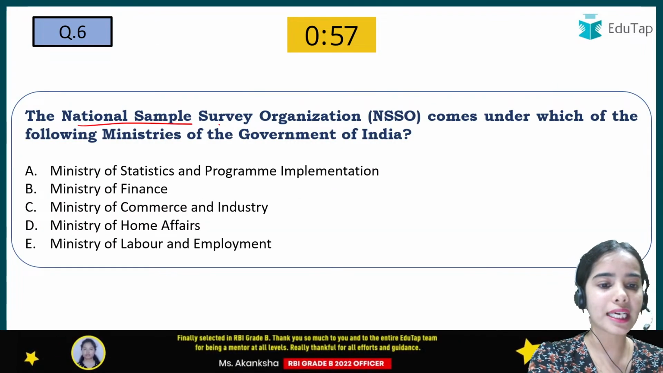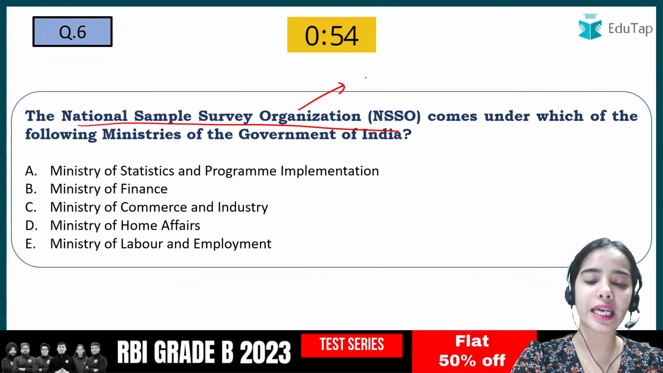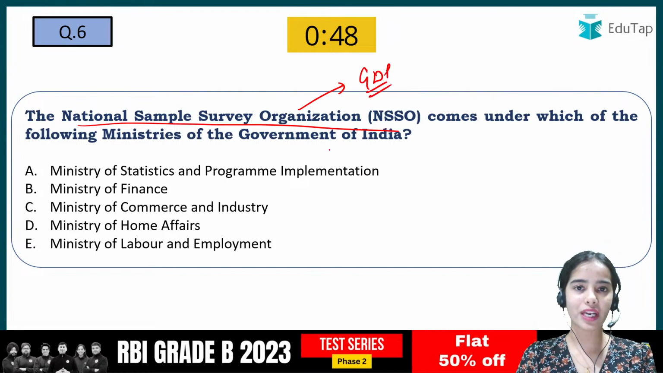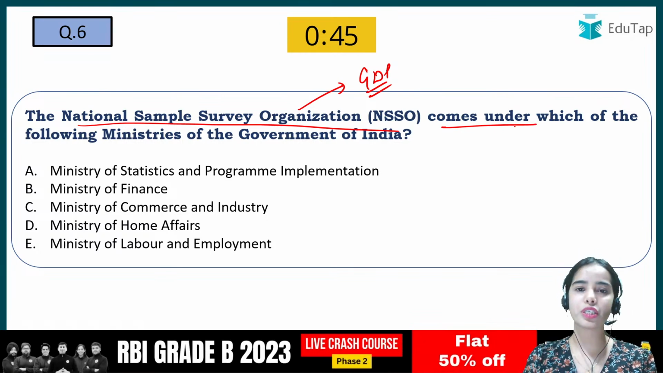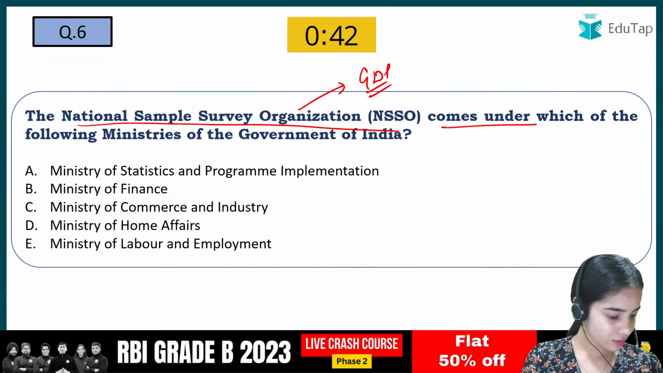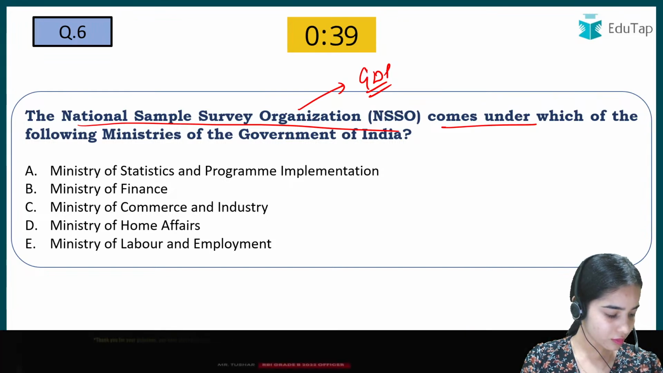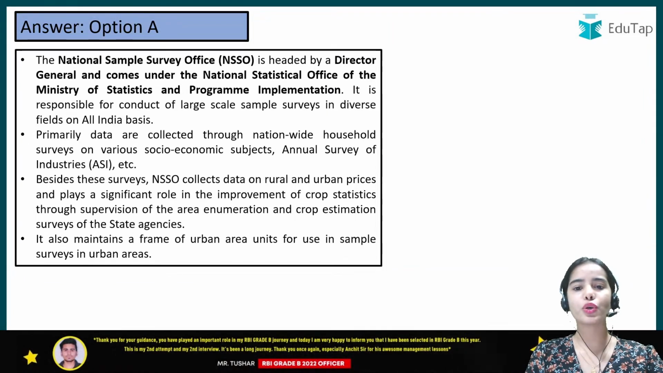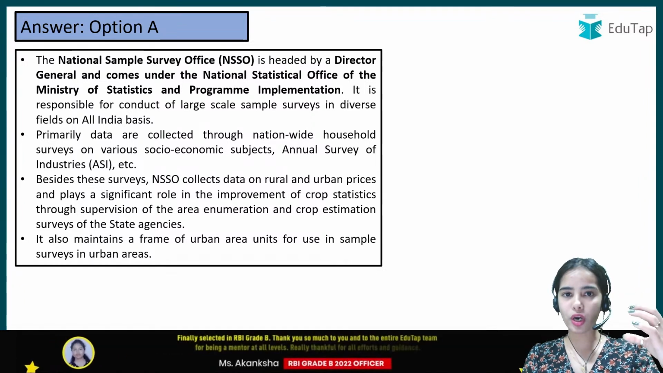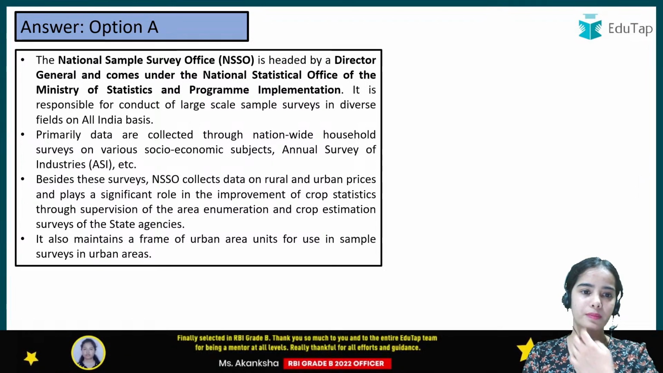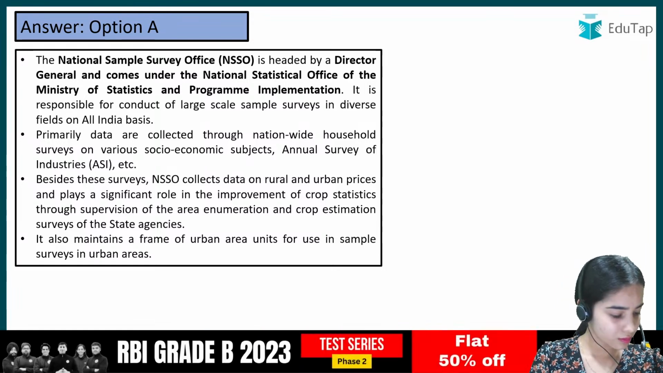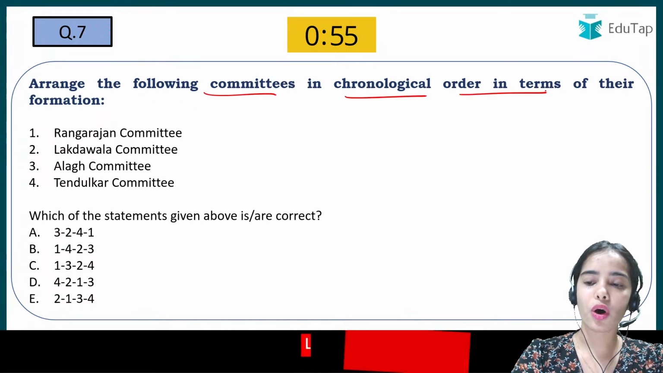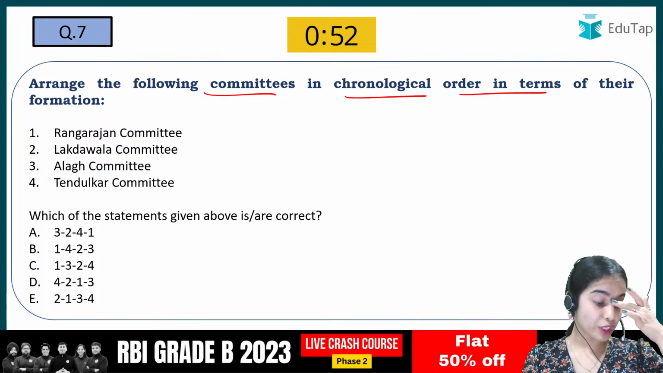The next question is that the National Sample Survey Organization, which releases the data for economic growth, that is the GDP and the gross value added, comes under which of the following ministries of the Government of India? So here I am getting the answer A. That is very easy. It is the Ministry of Statistics and Program Implementation. You need to have a basic understanding of the important organizations and institutions. Next is, arrange the following committees in chronological order in terms of their formation.